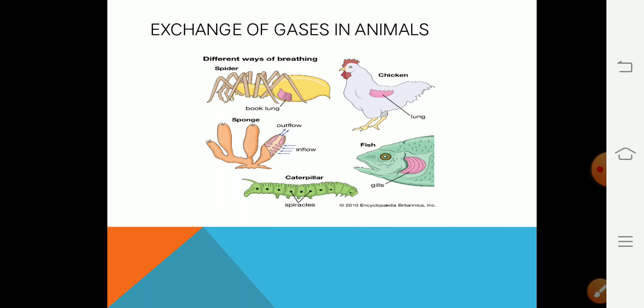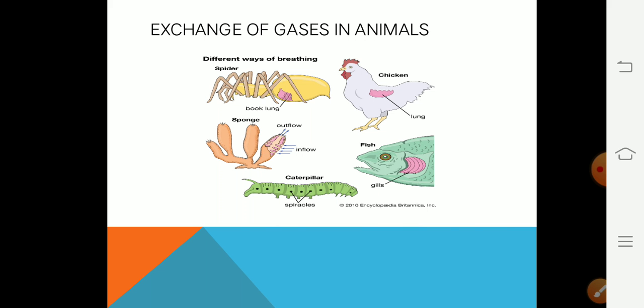So what are the methods of exchange of gases in animals? You can observe various animals showing different organs of exchange of gases. Like in the hen, you can observe the lungs. In fishes, everyone knows, aquatic animals exchange gases with the help of gills. In the spider, there are book lungs, a very primitive structure for the exchange of gases.